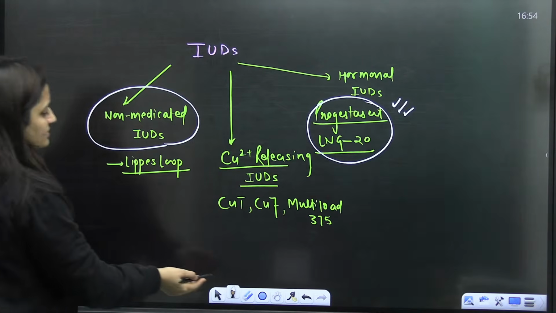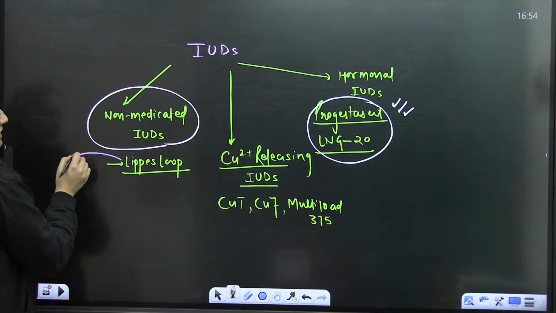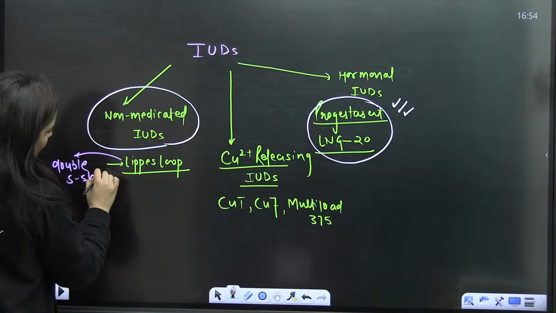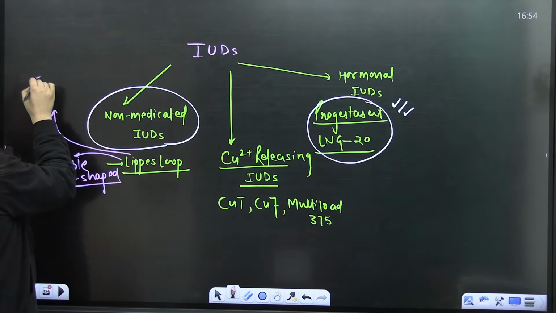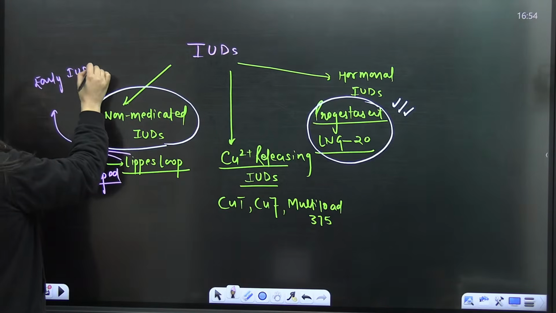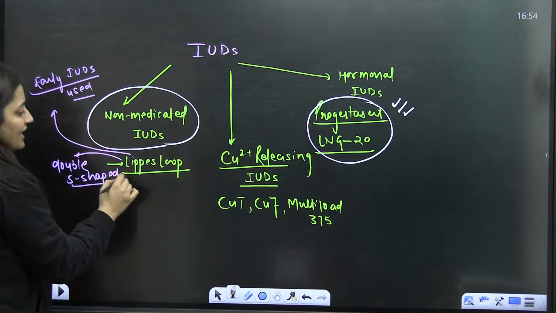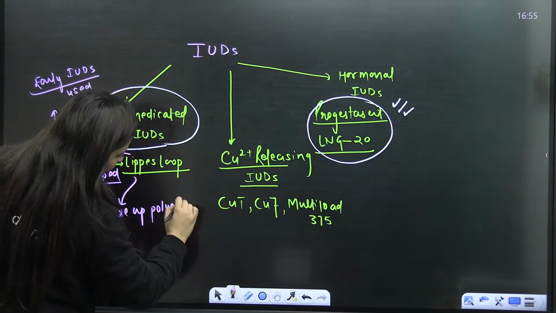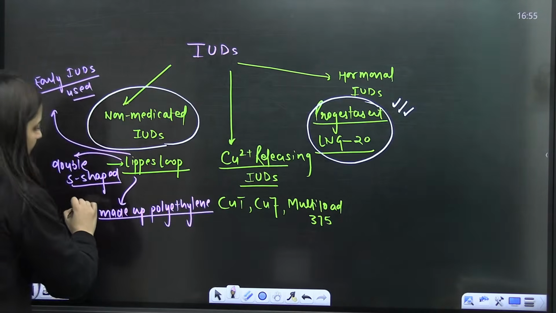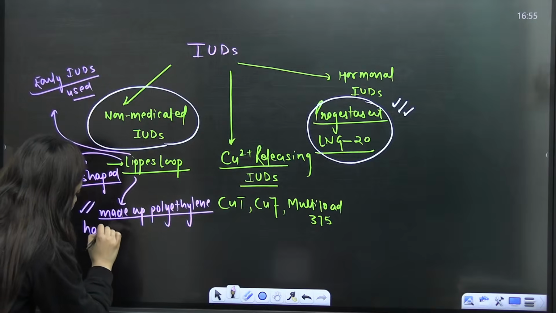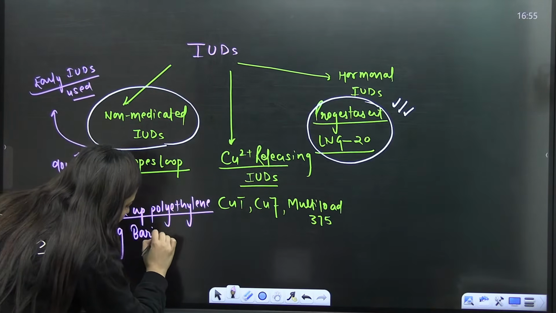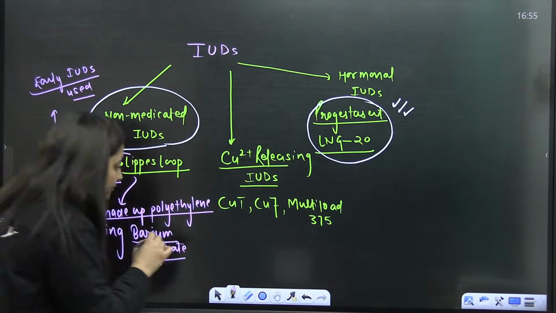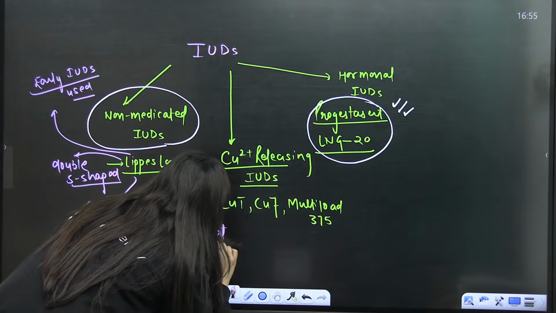When you talk about the non-medicated IUDs, this is the Lippes Loop. It is double S shaped, and it is one of the very early IUDs used. This Lippes Loop is made up of polyethylene having barium sulfate, and this barium sulfate makes it radio-opaque.